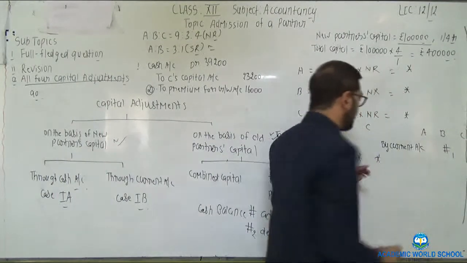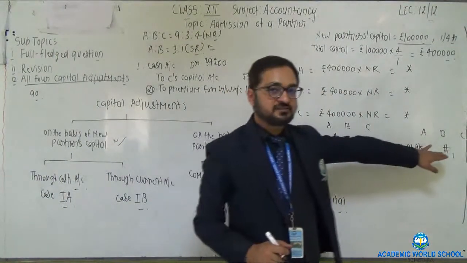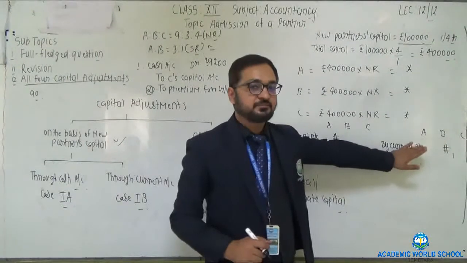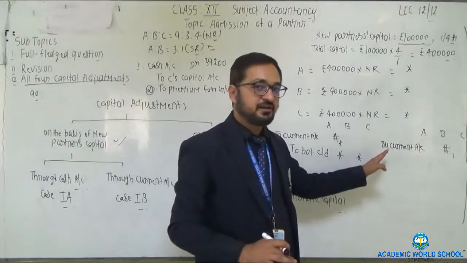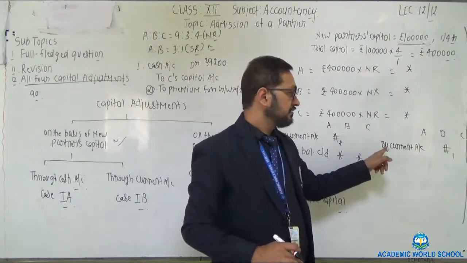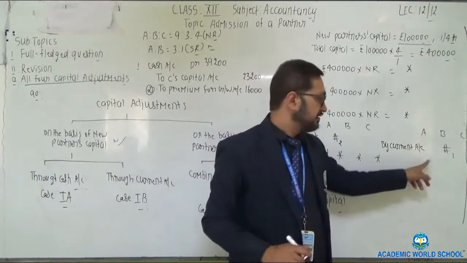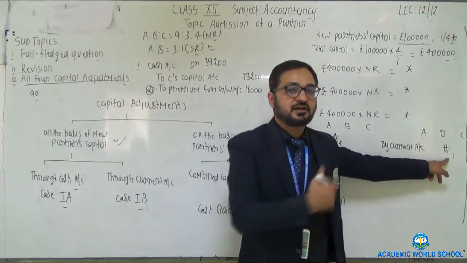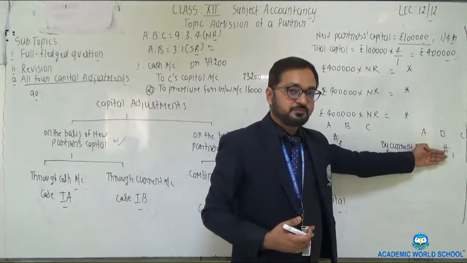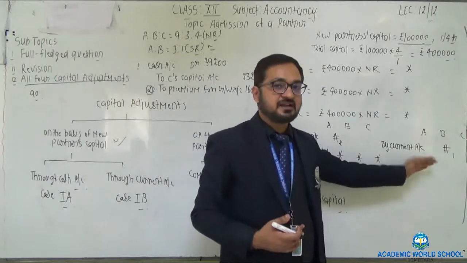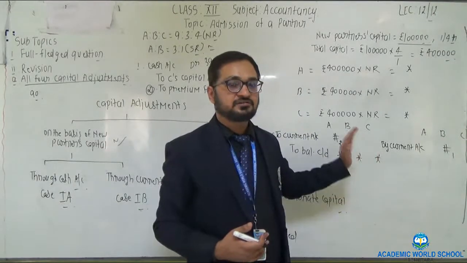For example, the credit amount is the balancing figure of partner B's capital account. So you have already written by current account on the credit side of B. So just after this, asset side will be appearing in the solution.